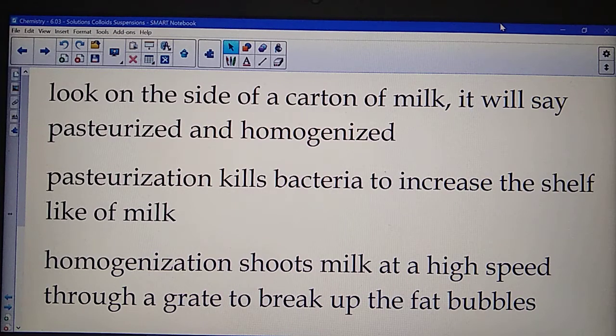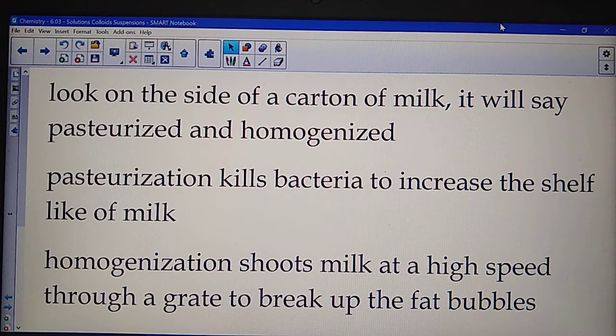But to do that, you have to heat it up for a while, which actually causes the milk to get a brown color and change flavor a little bit. So Americans haven't gotten there. Our milk is still not fully pasteurized. We still like a certain color, a certain flavor. But the other word you might see on milk cartons is homogenized.